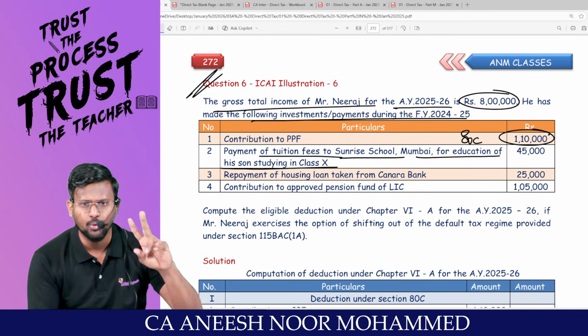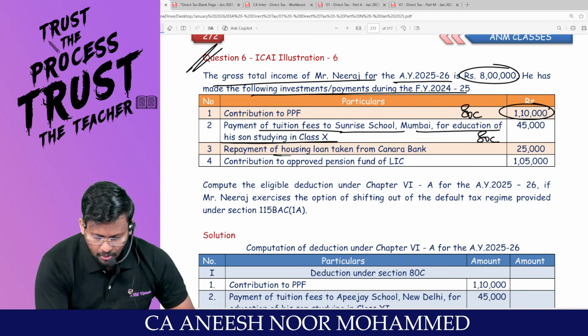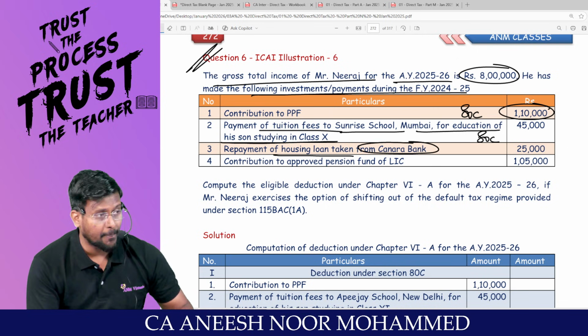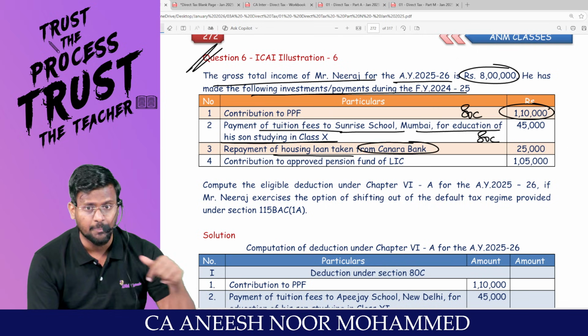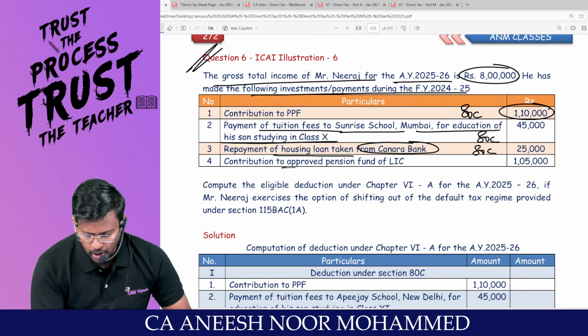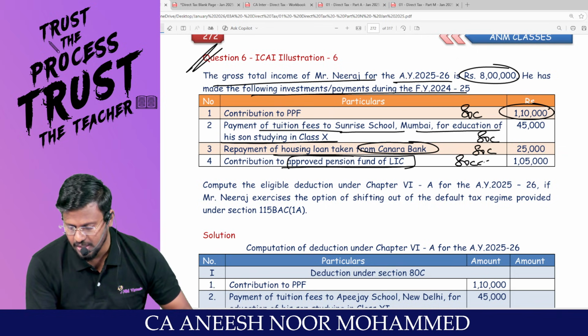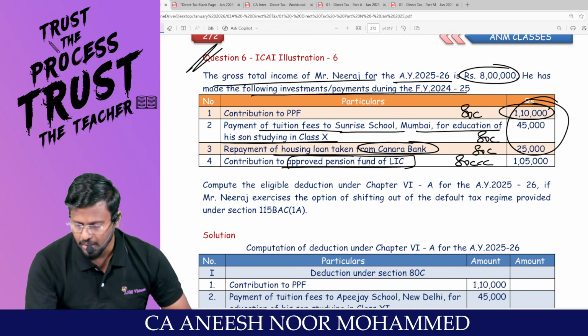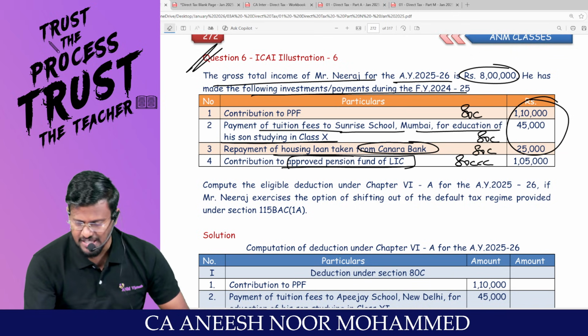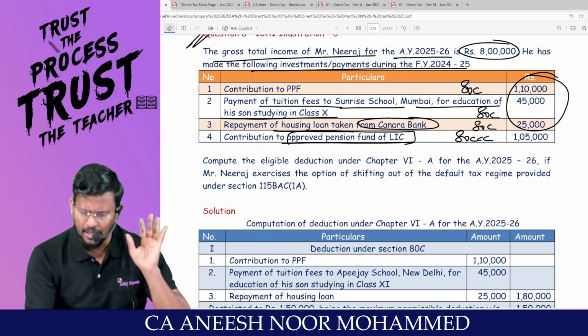Tuition fees up to 2 children you can claim. This also can be claimed as deduction. Repayment of housing loan taken from Canara Bank, interest is from house property and principal is a Chapter 6A deduction. You can claim deduction under 80C. Contribution to approved pension fund of LIC, sir, 80CCC. Am I right? Individually you can claim 80C 1,50,000. 80CCC individually you can claim 1,50,000. But put together you can claim only 1,50,000.